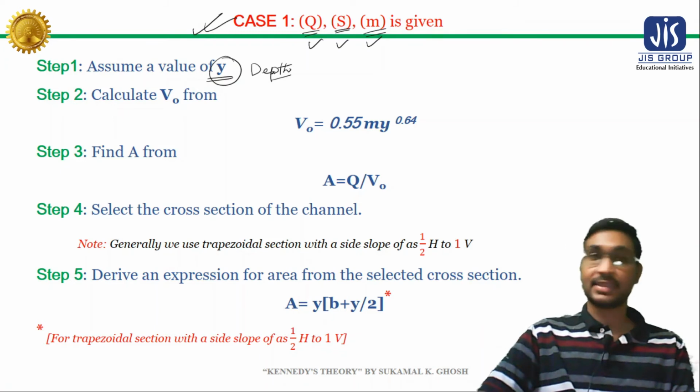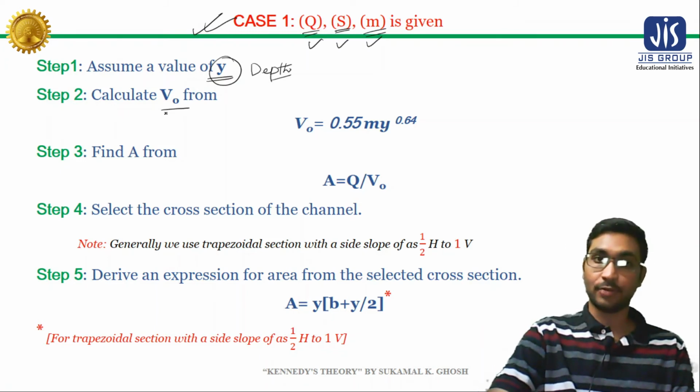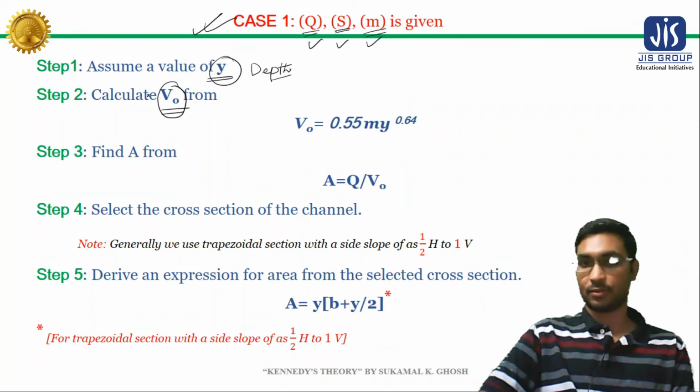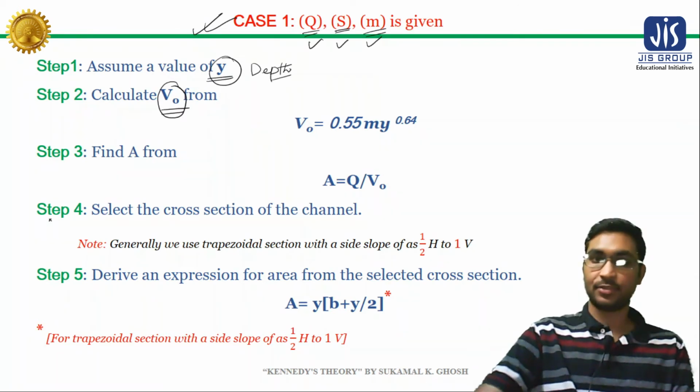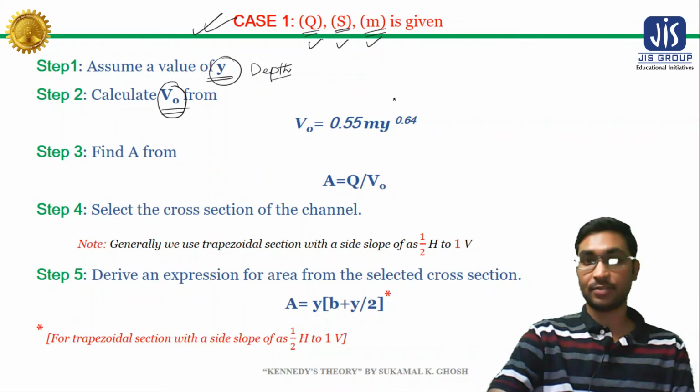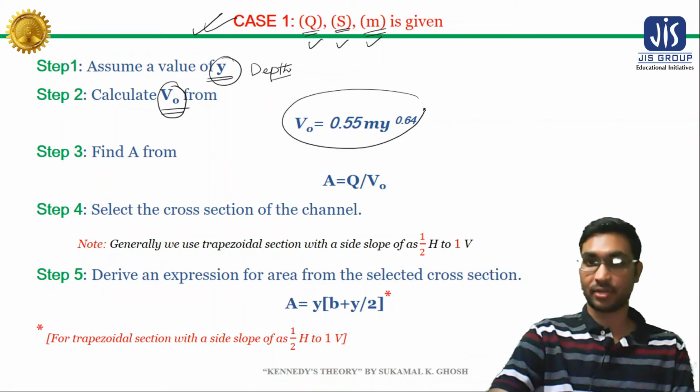Our second step is to calculate the critical velocity, V naught, using the expression V naught equals 0.55 into M into y to the power 0.64, which was given by Kennedy.